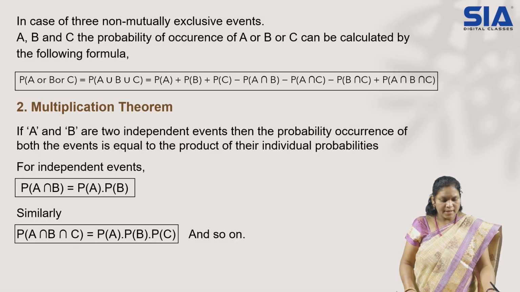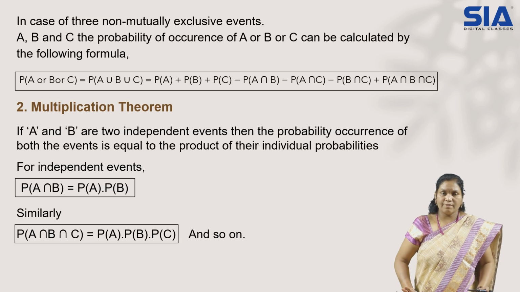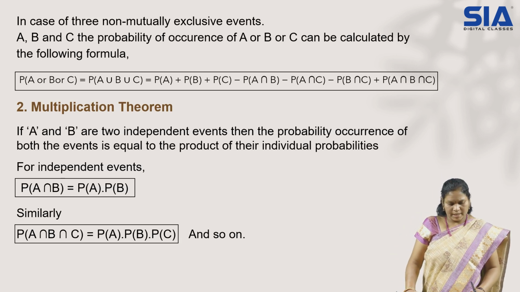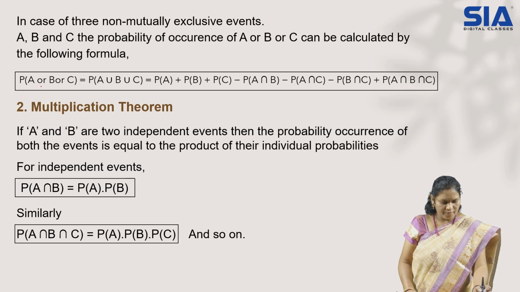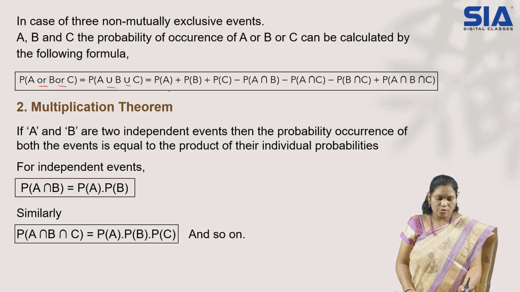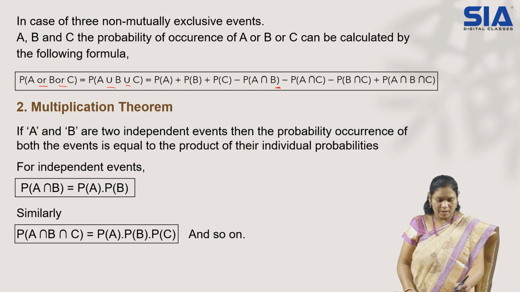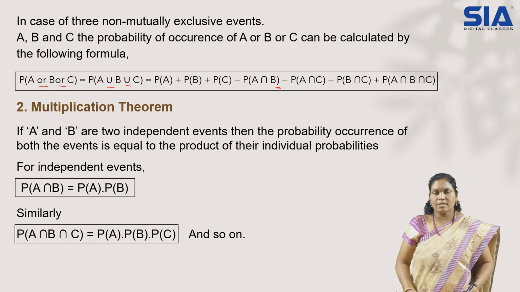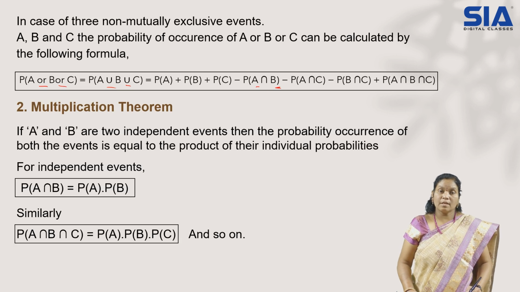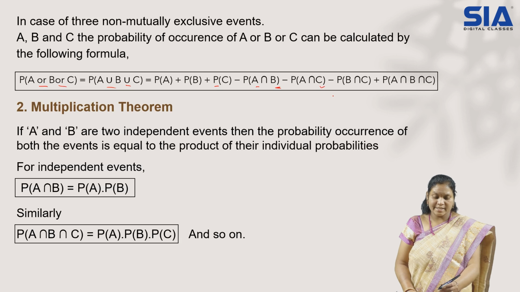Okay. So for the same formula, whenever non-mutual cases are there for three different events or three different outcomes, what could be the formula, that also they have given here. Let us check it out. P of A or B or C, nothing but A union B union C, goes to the same formula we just discussed. Up to here we discussed, right? P of A plus P of B, C was not there, so it doesn't have. So minus probability of A intersection B was there. Now the third event is also included. So plus P of C minus P of A intersection C.